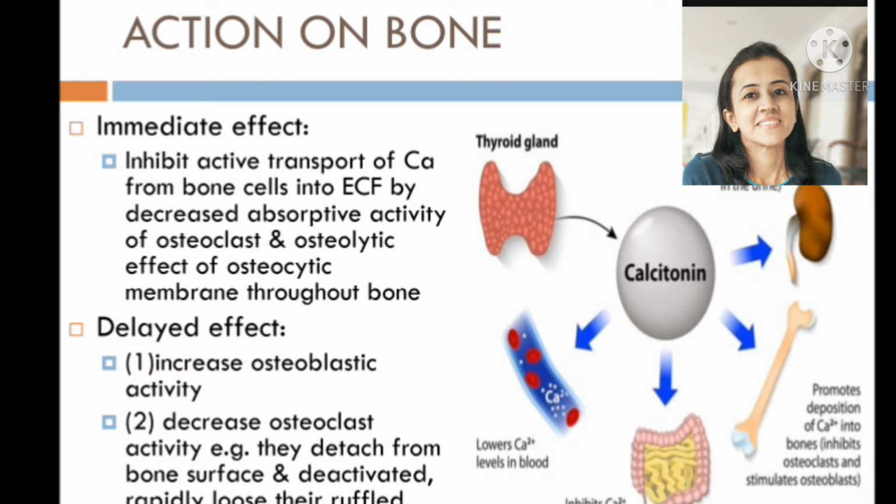Delayed effects are: calcitonin increases osteoblastic activity and it decreases osteoclastic activity. All the effects of osteoclast are reduced, and the effects are that they detach from the bone surface, deactivate rapidly, lose their ruffled borders, and decrease motility of osteoclast.